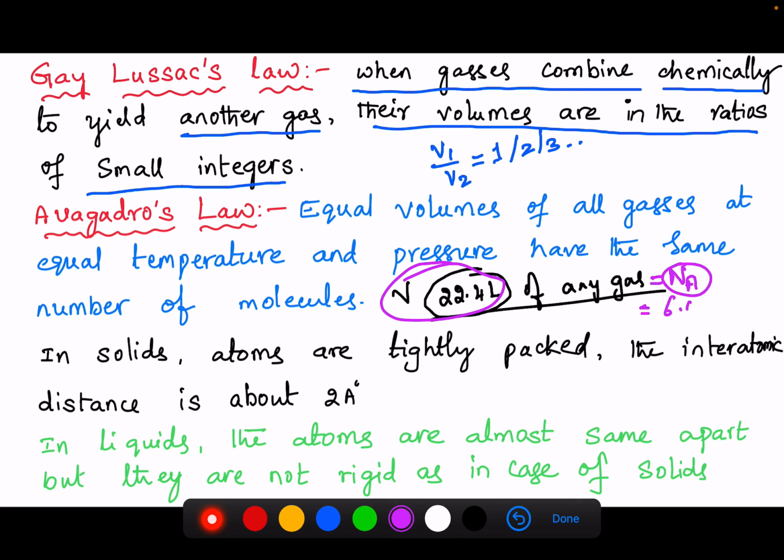We know the Avogadro number value is 6.023 times 10 to the power of 23. Any gas has this number of molecules if the volume is 22.4 liters.